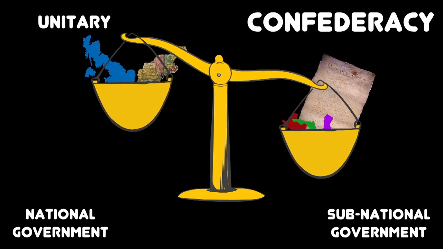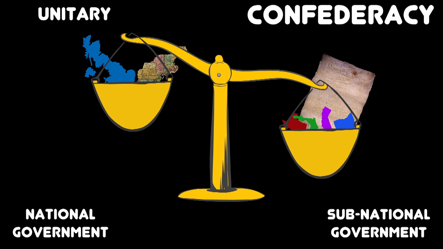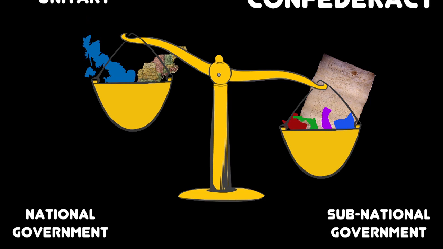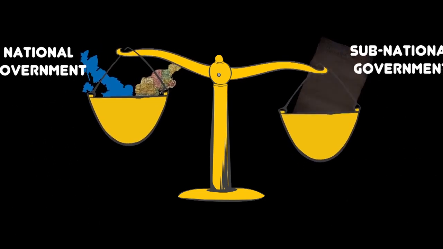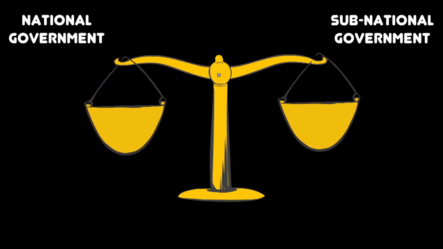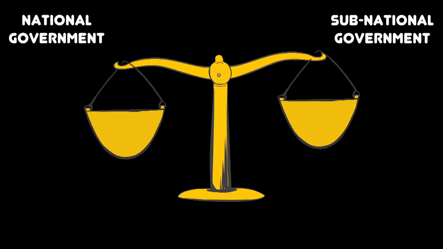The other system is known as a confederacy, where sovereignty resides with the subnational governments. This is the essence of the arrangement the states had under the Articles of Confederation, which was the first government for the United States. For various reasons, this arrangement proved unworkable, so this was not an option for the framers either. Federalism helped pave the way for the U.S. Constitution to be ratified. In 1789, the U.S. government began operating under federalism.